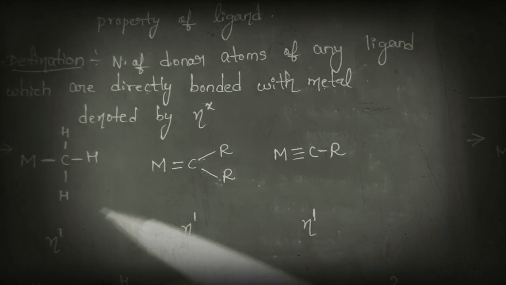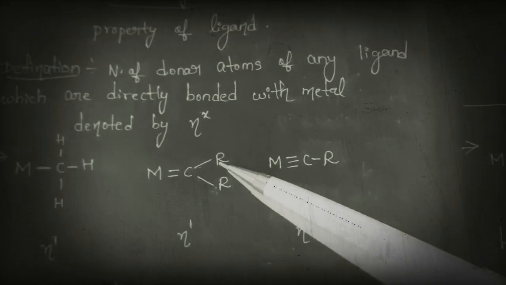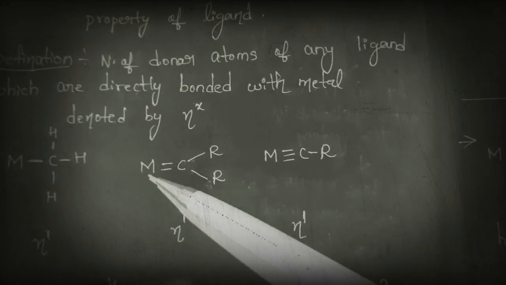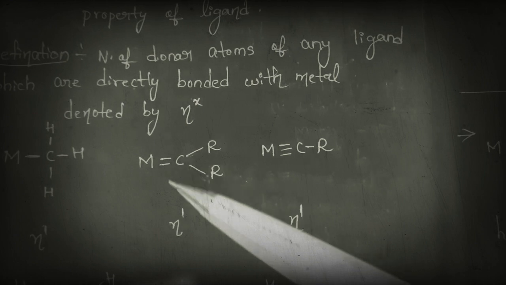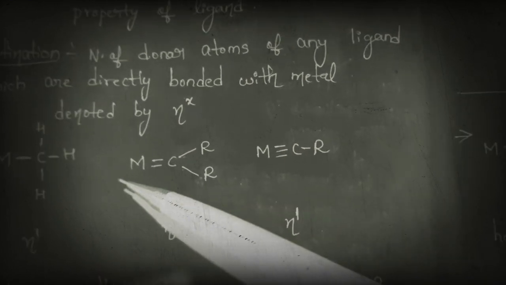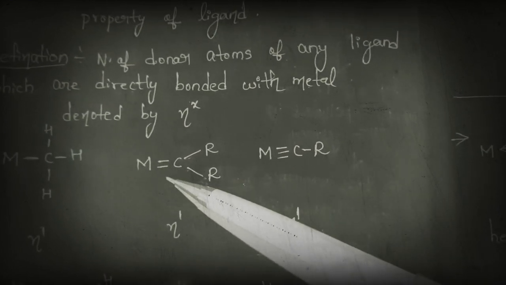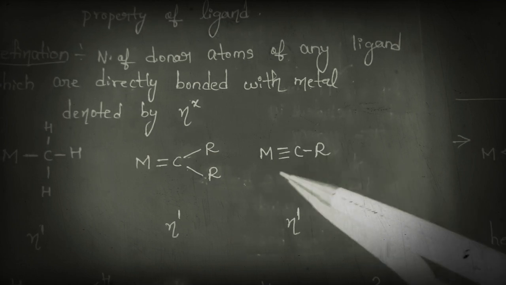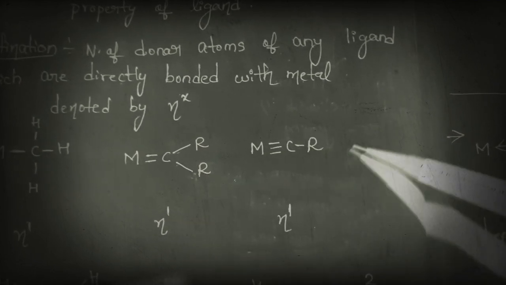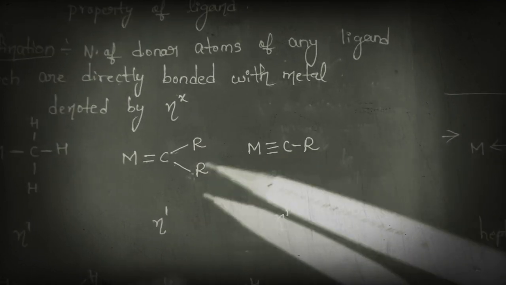Okay, next let us look at this. See, here this is the metal and here it is the ligand. We may think that here a double bond is present, in this case a triple bond is present, so that hapticity may change like that, but we shouldn't think like that.